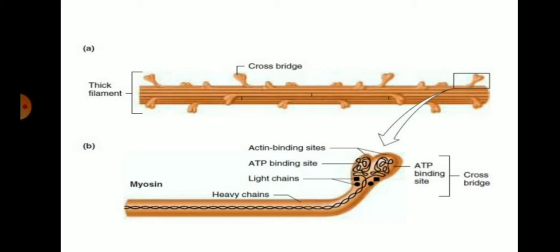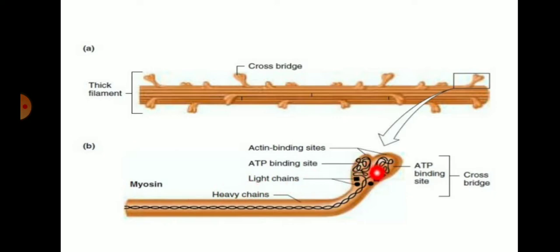This is the actin binding site, which consists of the two globular heads. Myosin is made up of 6 polypeptide chains, where 2 chains are heavy chains and 4 chains are light chains. It also consists of the tail and the two globular head regions.